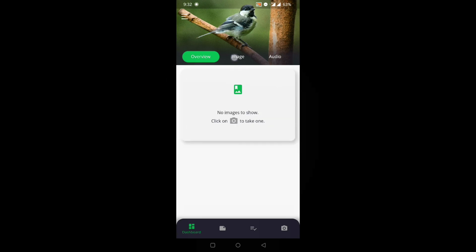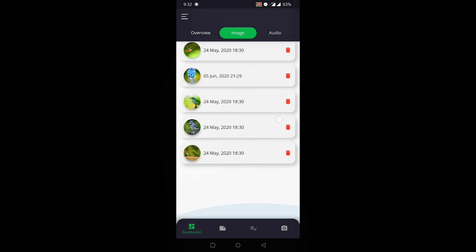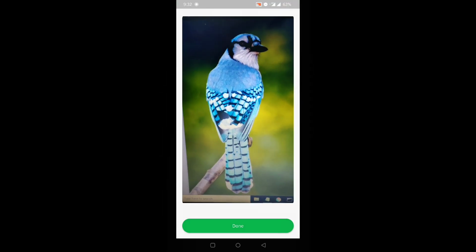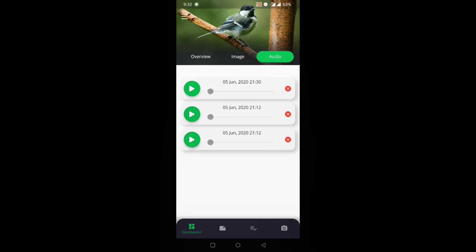Now coming to the images tab of the application, the user has the luxury to browse through the complete history of all the images he has captured till now, go through a particular record in detail and delete a particular image if he feels like as well. Now coming to the audio tab of the application, similar to the image tab, the user has a complete history of the different audio recordings he has captured till now. He can play a particular recording and delete the same if he feels like as well.